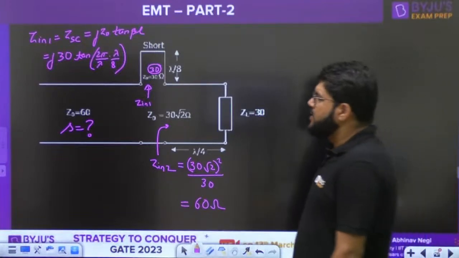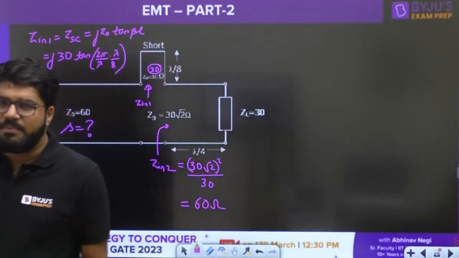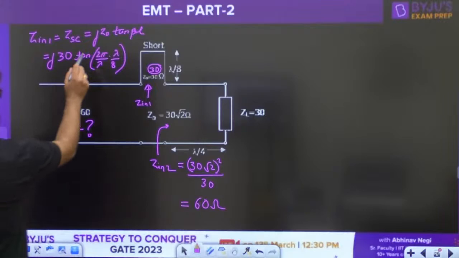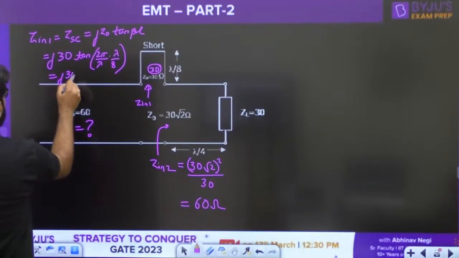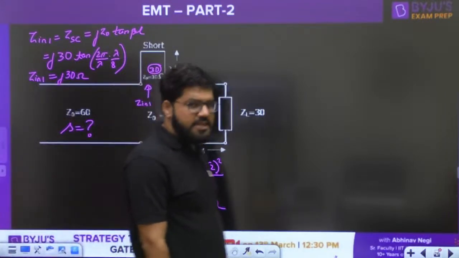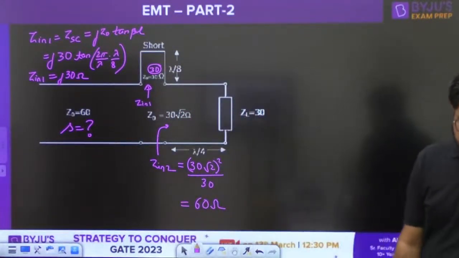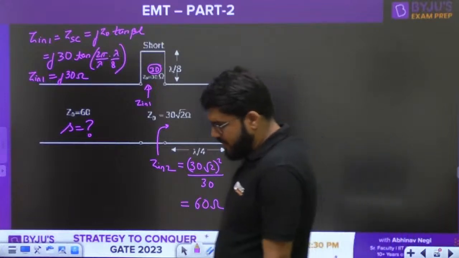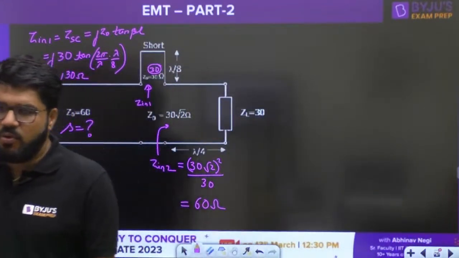Lambda cancels, 2 pi by 8 will be pi by 4. Tan pi by 4 is 1. So the answer is j30 ohms. Zn1 is given by j30 ohms.